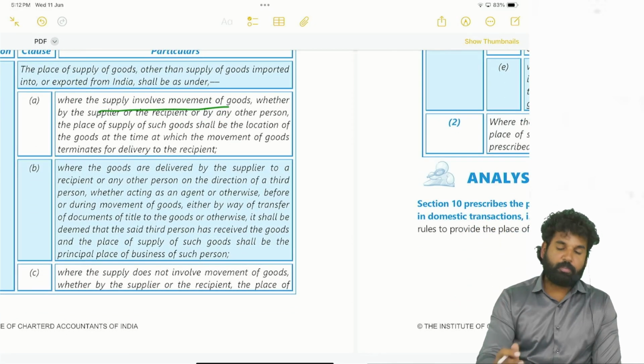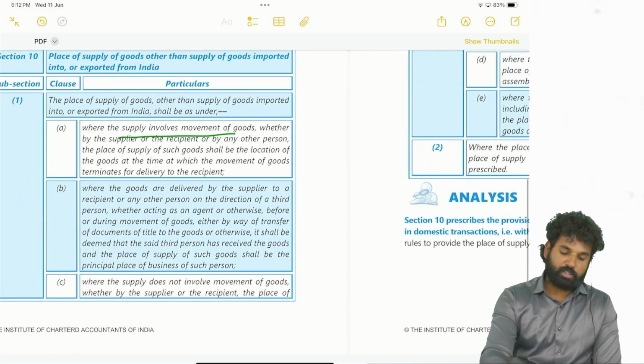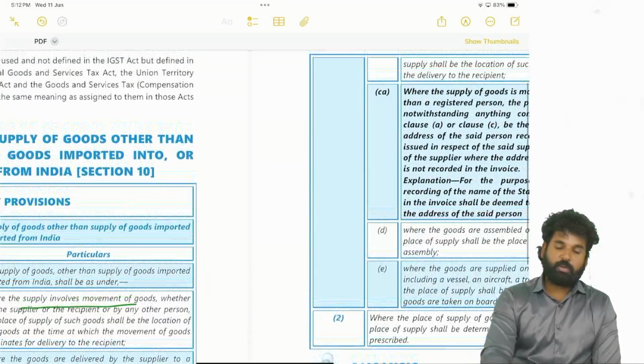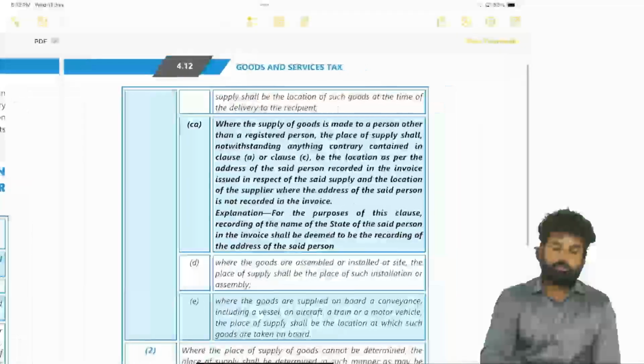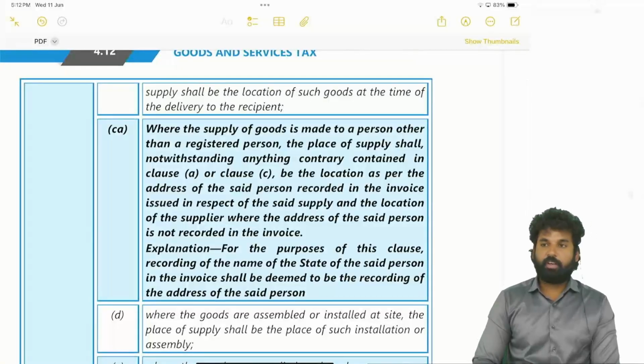Next, where the supply does not involve movement, in such cases what is the place of supply? Place of supply will be the place of the goods, the place of such goods at the time of delivery to the recipient.